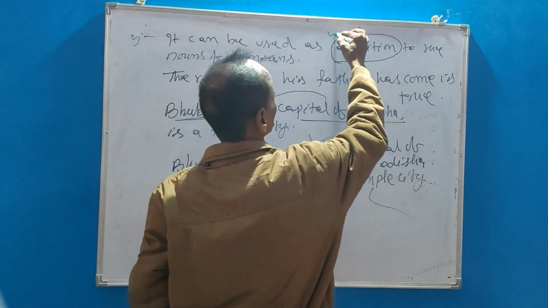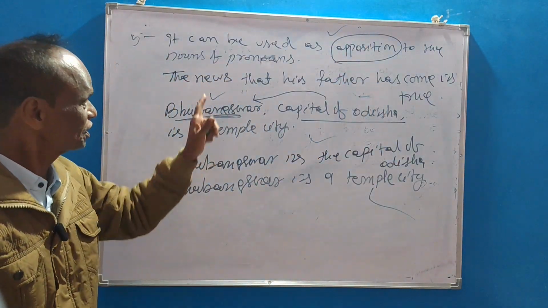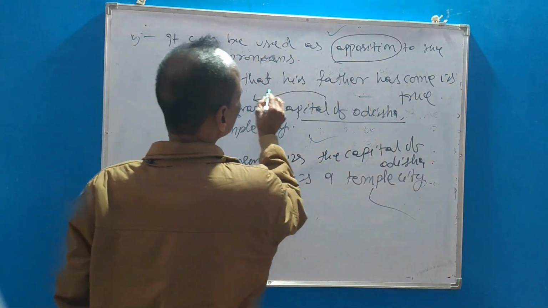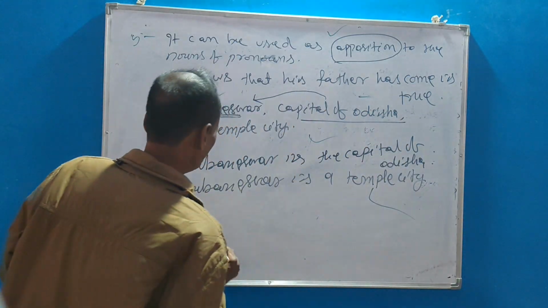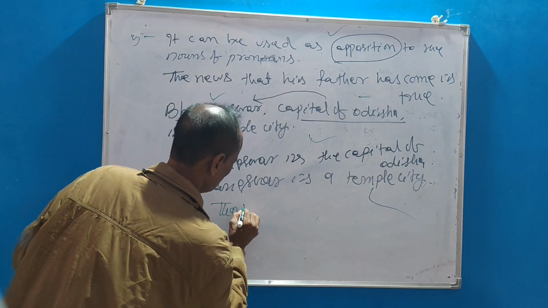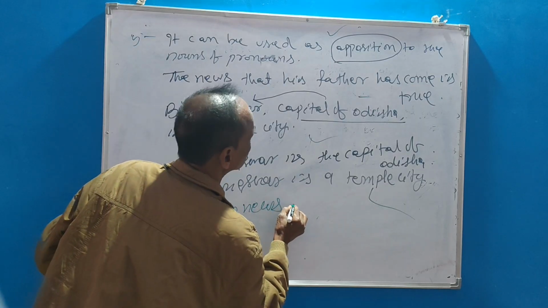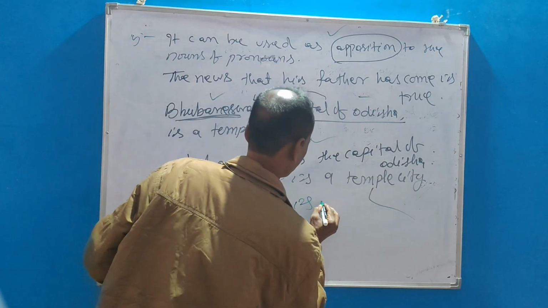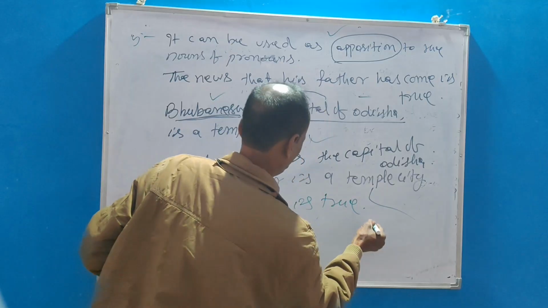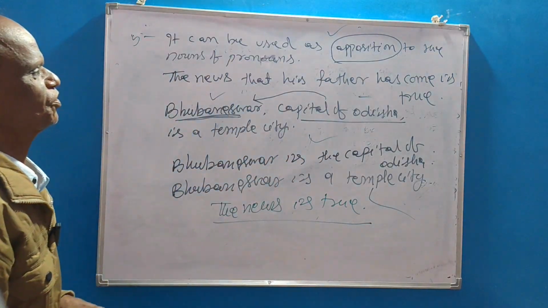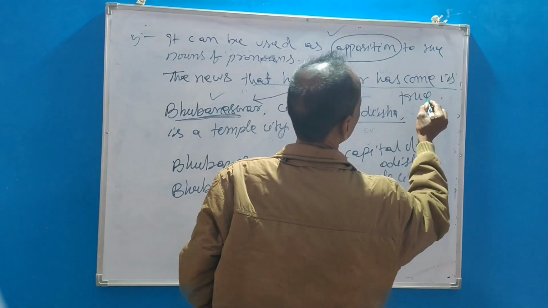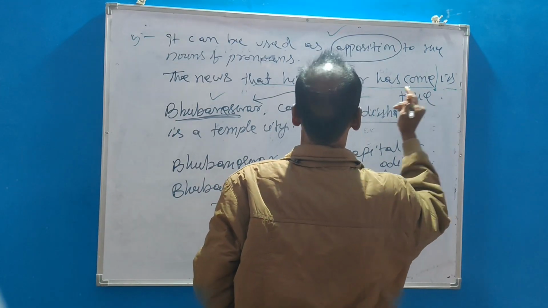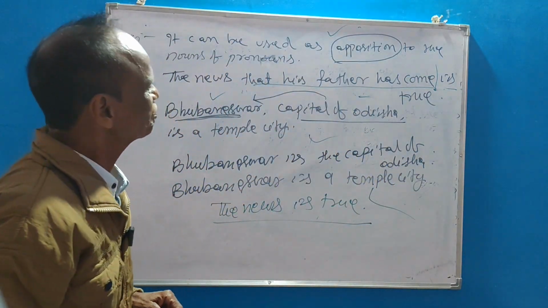That is apposition. Okay, for example, in grammar, the news that his father has come is true. The news is true, it is main clause. That his father has come, it is noun clause.